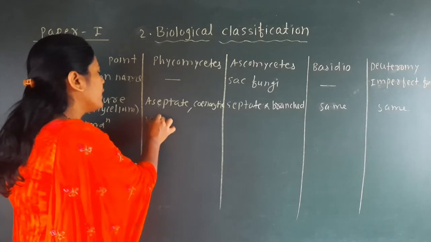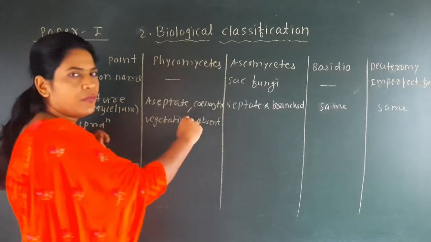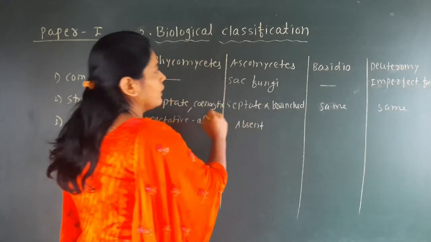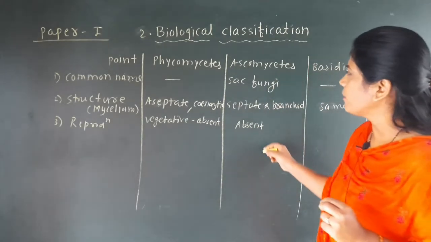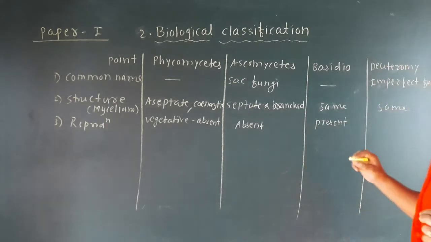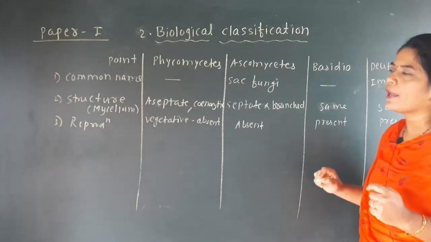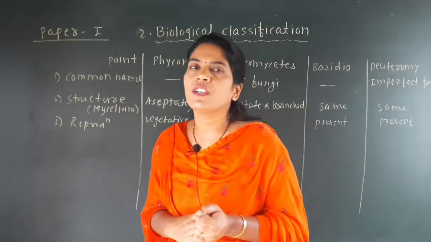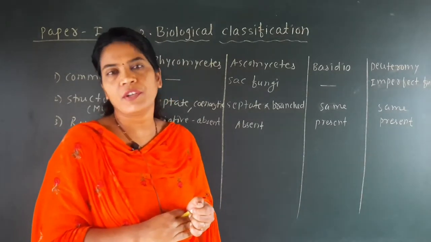So here we will write vegetative reproduction is absent in Phycomycetes, absent in Ascomycetes, but vegetative reproduction by the fragmentation method is found in the Basidiomycetes, and you will also find it in the Deuteromycetes. So only Phycomycetes and Ascomycetes do not have the vegetative type of reproduction, but it is found in the Basidiomycetes and the Deuteromycetes group. So this is about the vegetative reproduction.